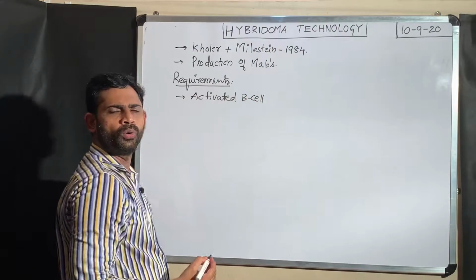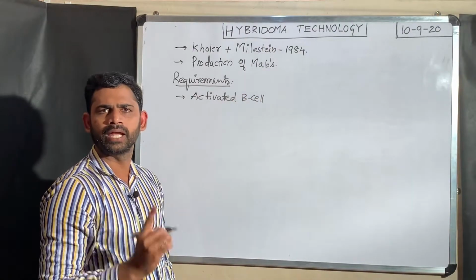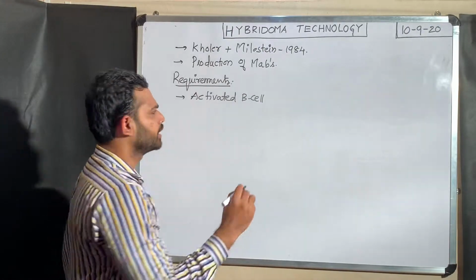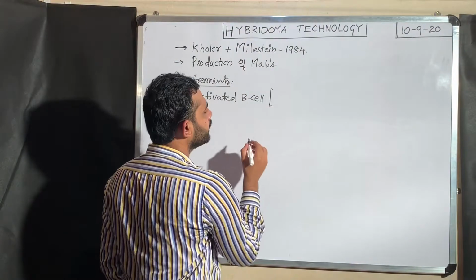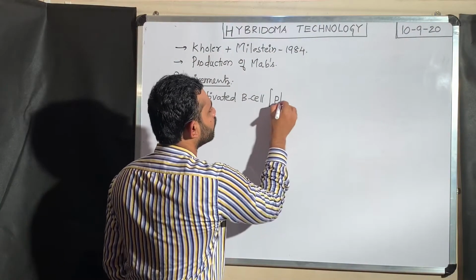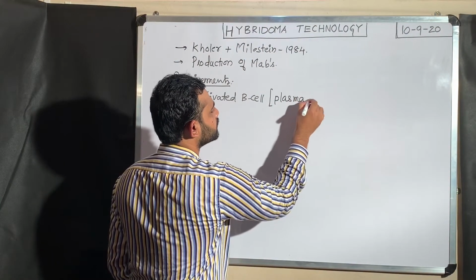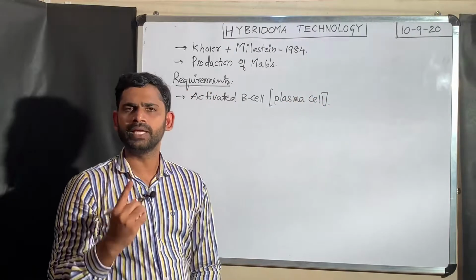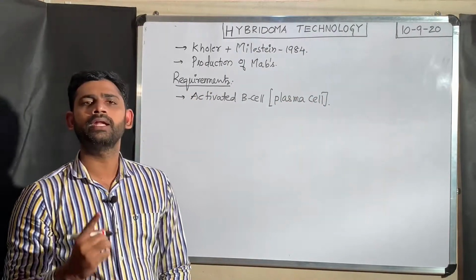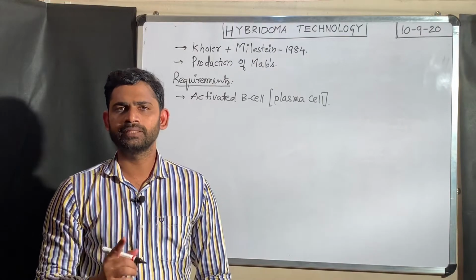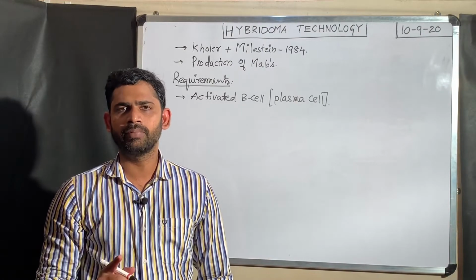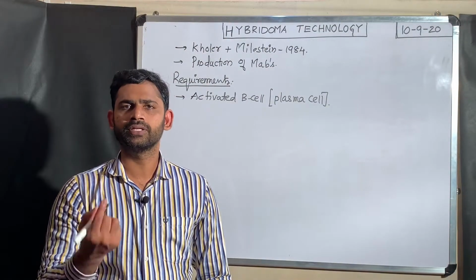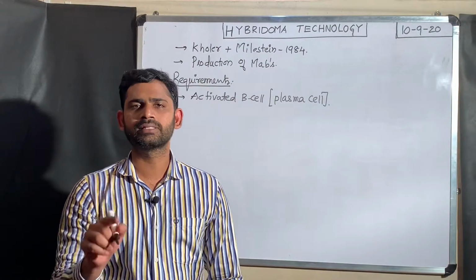As we know, when a B cell gets activated, it differentiates into a plasma cell. That is why the activated B lymphocyte is also called a plasma cell. When a B cell is activated by a particular antigen, that B cell is differentiated into a plasma cell.